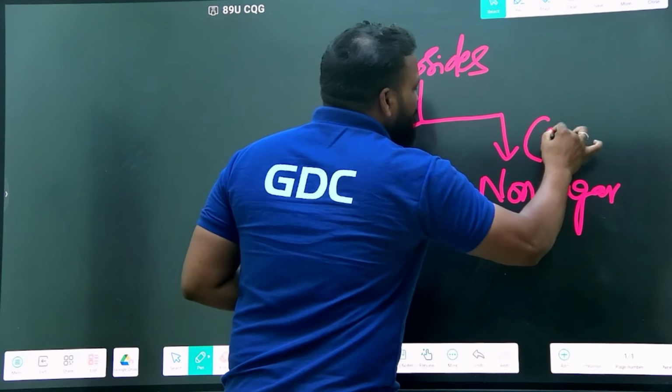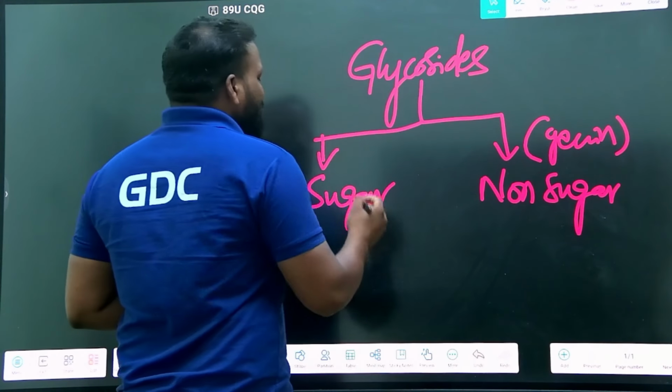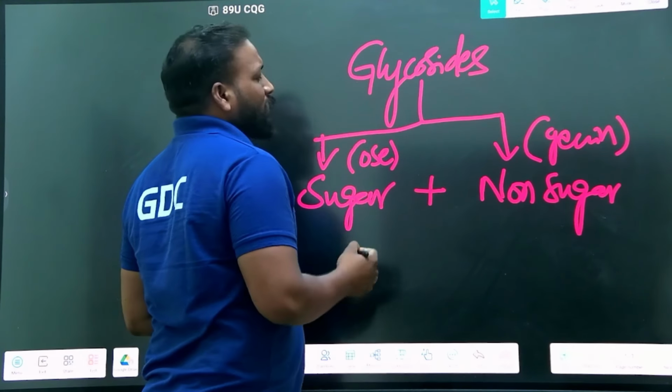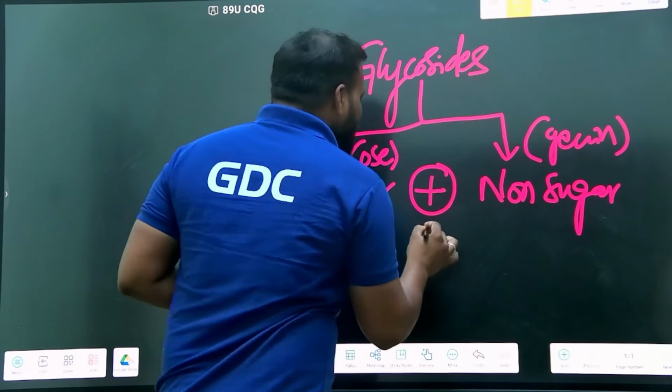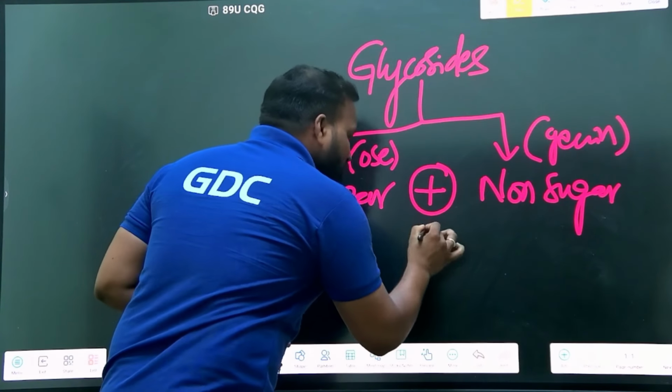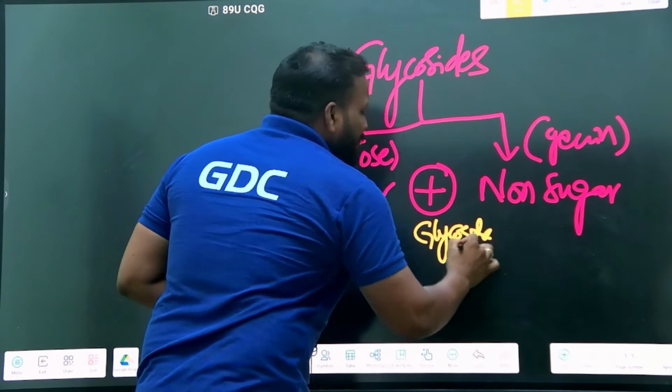This non-sugar moiety is considered the genin part, known as the aglycone part. They are connected by a link called the glycosidic linkage. This glycosidic linkage may be sulfur, oxygen, nitrogen, or carbon.